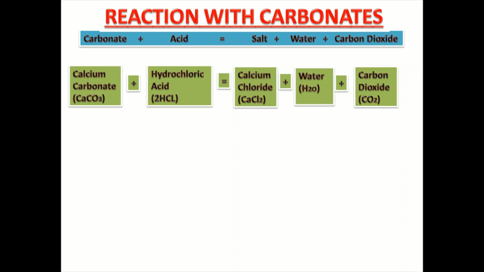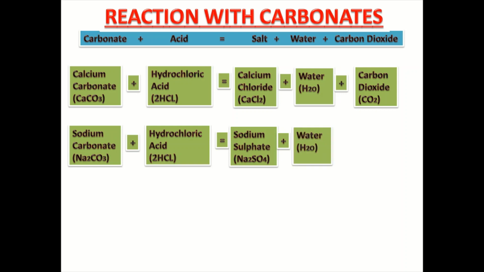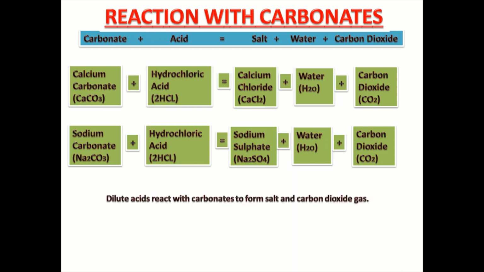Let us see one more example. Sodium carbonate is a carbonate, that is Na2CO3. When added to hydrochloric acid, it gives salt, that is sodium sulfate, Na2SO4, water as well as carbon dioxide gas. So we can conclude that dilute acids react with carbonates to form salt and carbon dioxide gas.